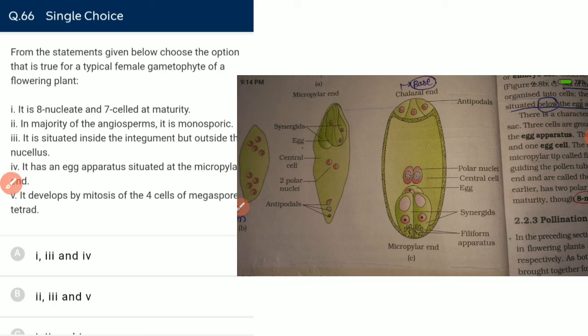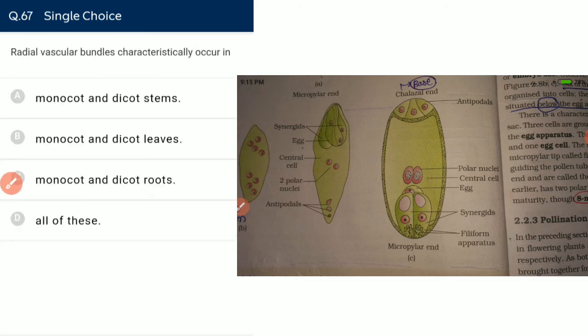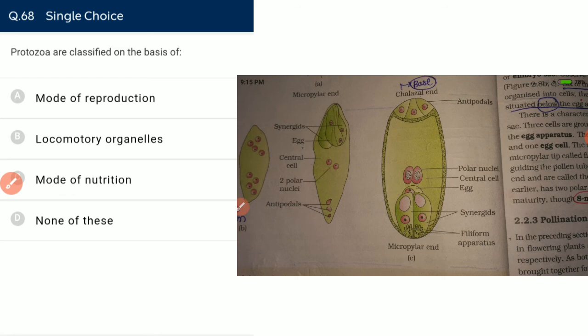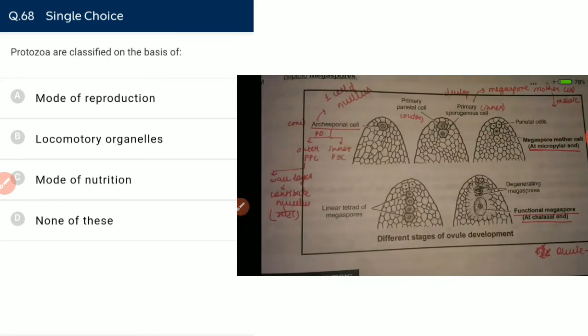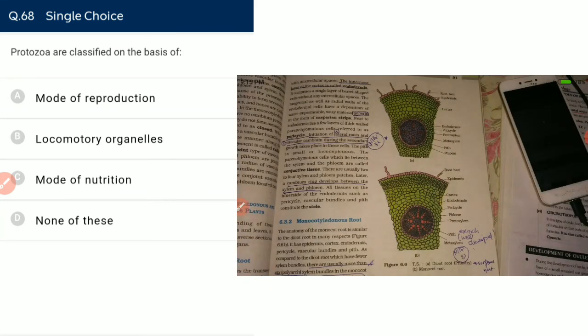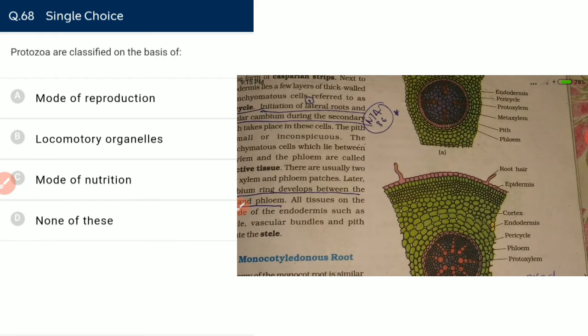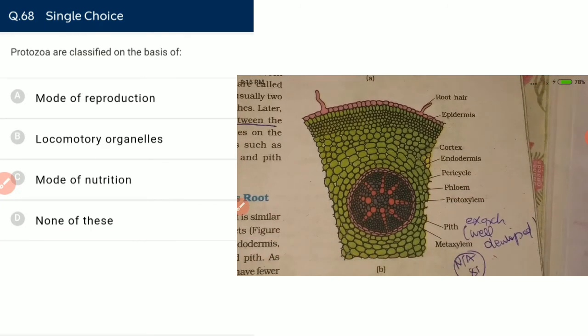So we have 1, 2 and 4 correct. And the question is asking about the true statement. Radial vascular bundle characteristically occurs in root. Radial vascular bundle is found in root, both monocot and dicot. We have radial vascular bundle in both monocot and dicot root.